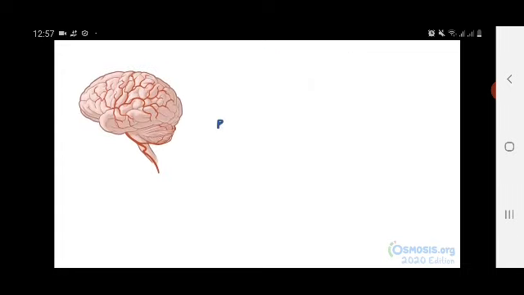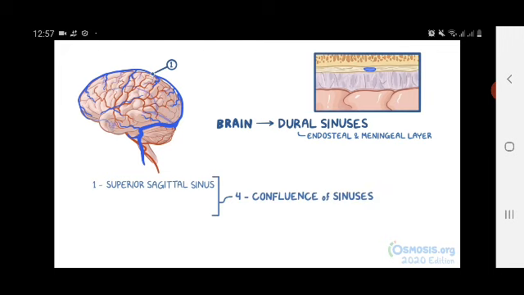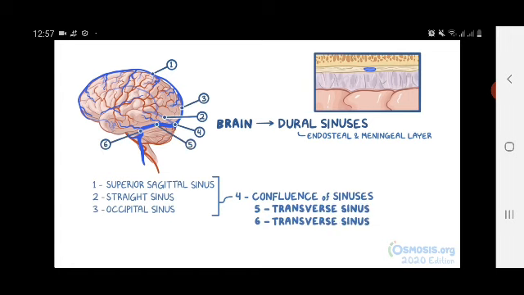After blood passes through the brain, it returns to the systemic circulation through a series of small, superficial veins that feed into dural sinuses, which are venous channels located between the two layers of dura mater, the endosteal layer and meningeal layer. The superior sagittal sinus runs along the longitudinal fissure, where it absorbs cerebrospinal fluid from the meninges. It drains to the confluence of sinuses along with the straight sinus and occipital sinuses, which then empties into the transverse sinuses.